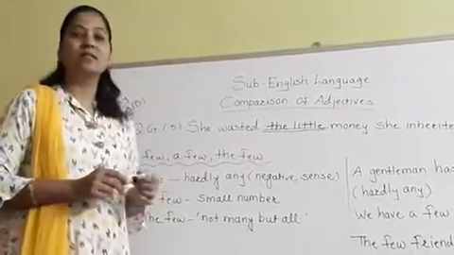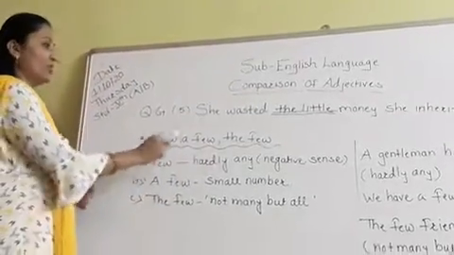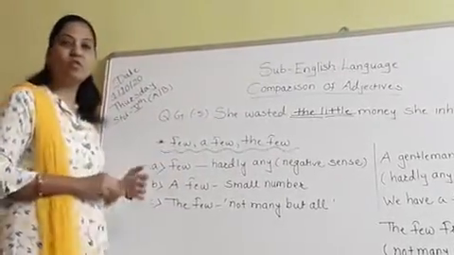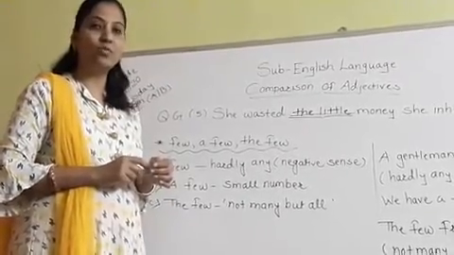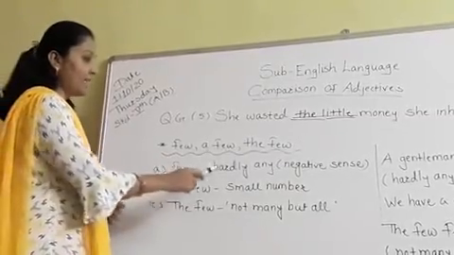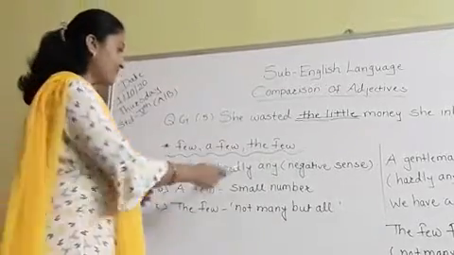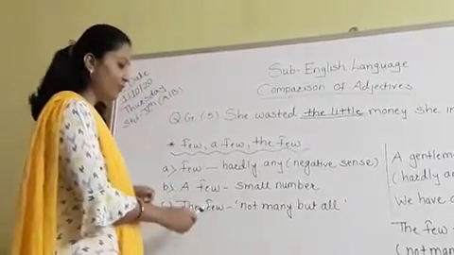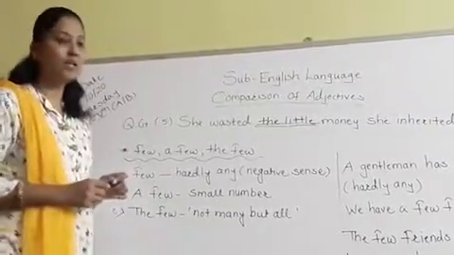Now students, same as little, we are going to study about few, a few and the few. Okay. So first of all, we have to study the meaning of few, a few and the few. So the meaning of few is hardly any, and it also conveys a negative sense. A few means in a small number, and the few means not many but all. So one by one we are going to see the examples.